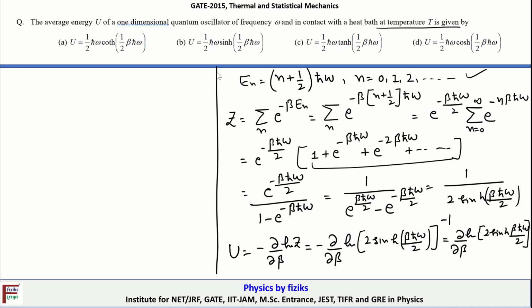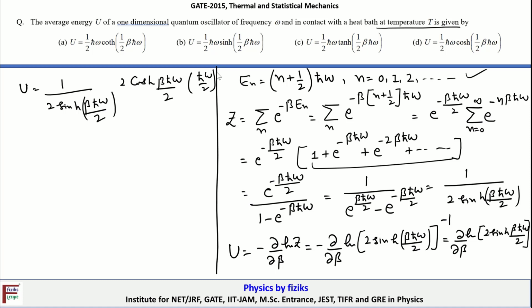Okay, so we have to find the differential of this quantity. So average energy U is equal to 1 upon 2 sine hyperbolic beta h cut omega by 2, and then again the differential of this quantity, that is 2 cos hyperbolic beta h cut omega by 2, and then differential of beta h cut omega by 2 with respect to beta, so multiply by h cut omega by 2.